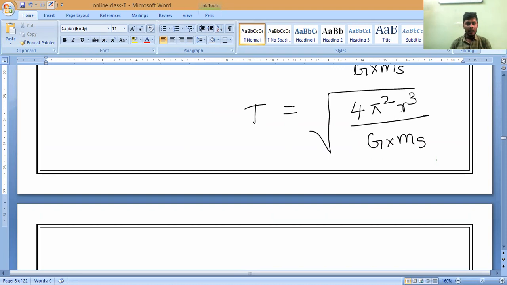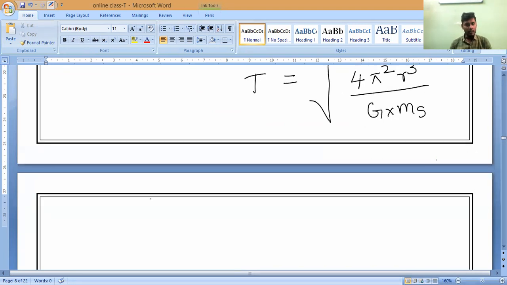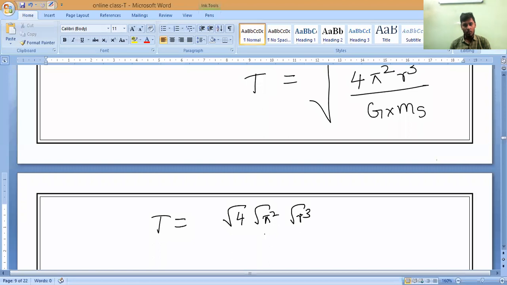For example, simply I can write. So now T is equal to, because root 4 I can write, correct? Root 4 into root pi square into root R cube divided by root G into Ms. Directly I will write. Is it okay?